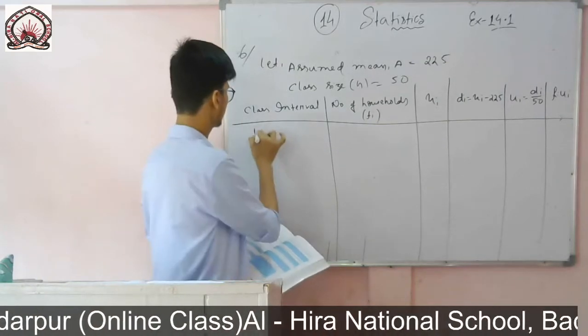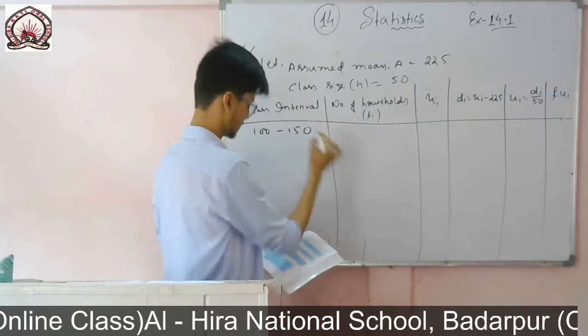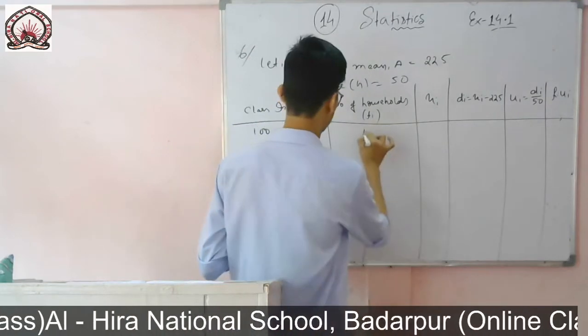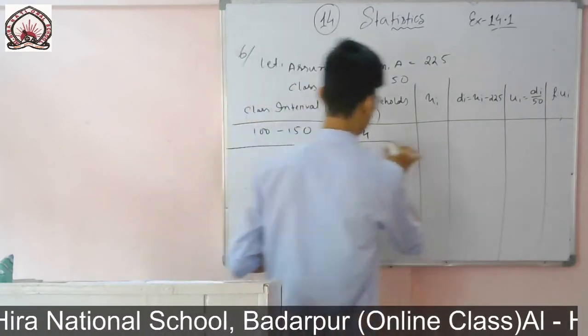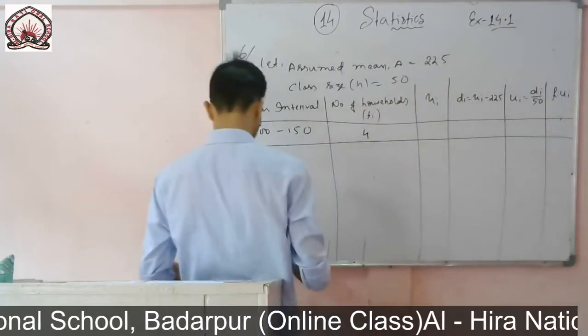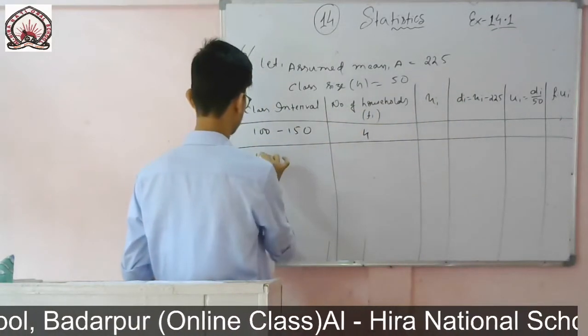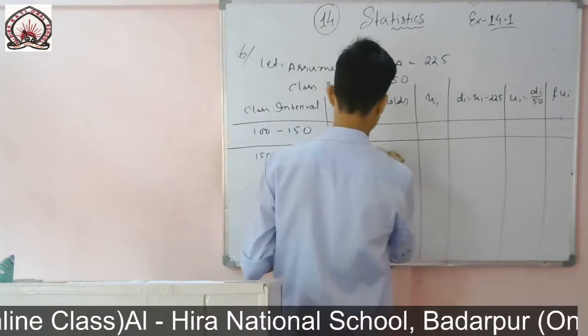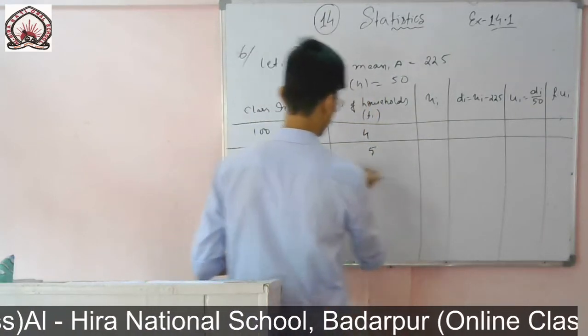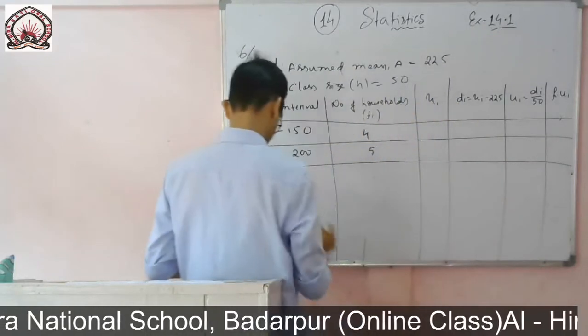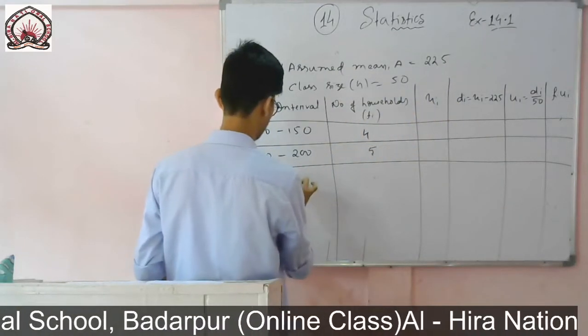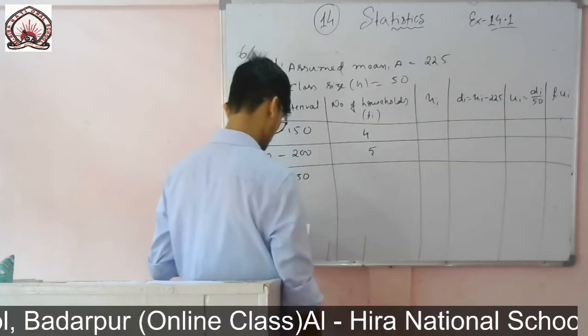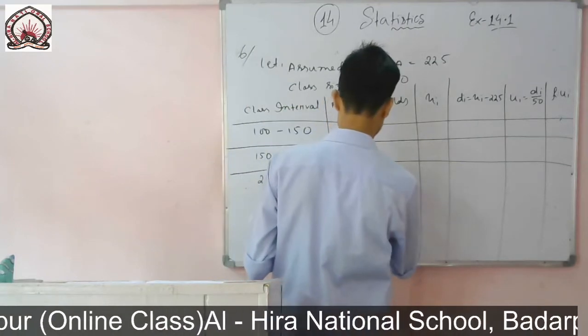100 to 150, it is given 4. The next one, 150 to 200, is given 5. Then the third one, 200 to 250, is given 12.